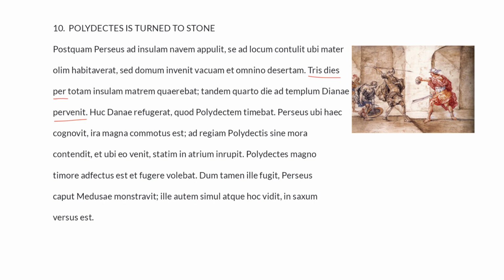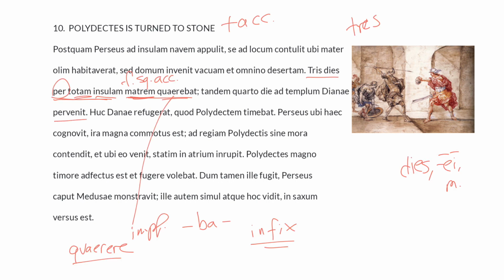Tris dies per totam insulam matrem quaerebat, tandem quarto die ad templum Dianae pervenit. This portion starts with a masculine, plural, accusative duration of time, tris dies. Now, dies is a fourth declension noun, and it can be masculine or feminine. It is typically masculine. Here, it's with tris, like so, tris dies, which sometimes would be spelled as tres.